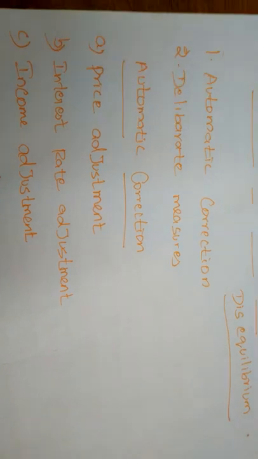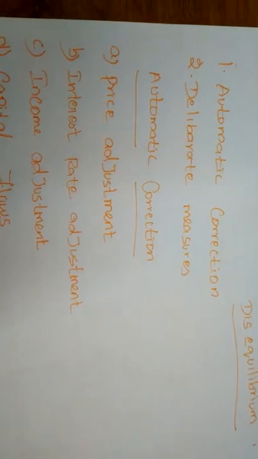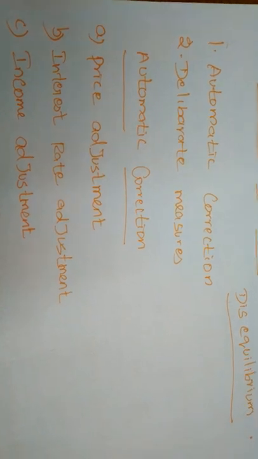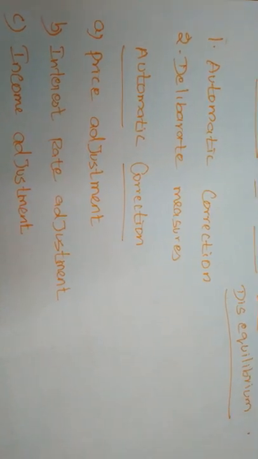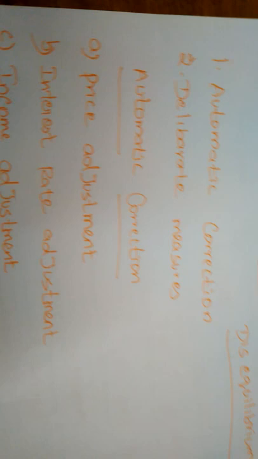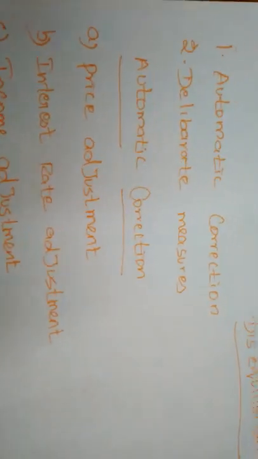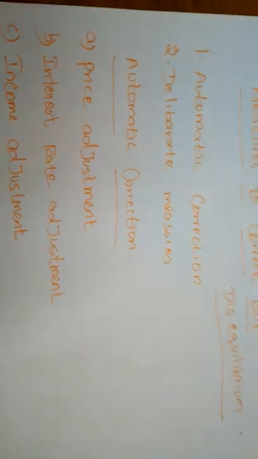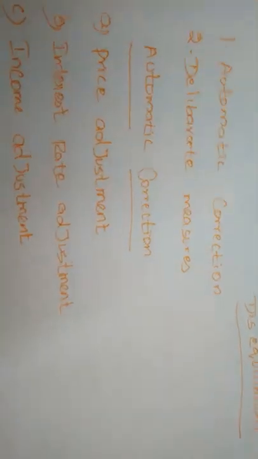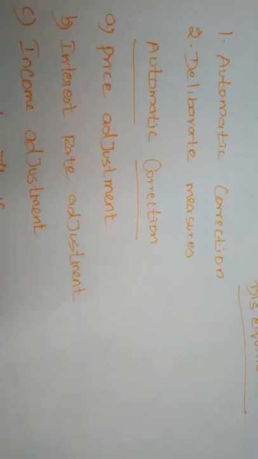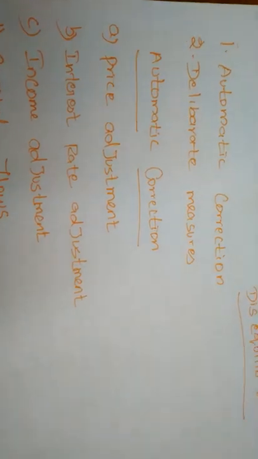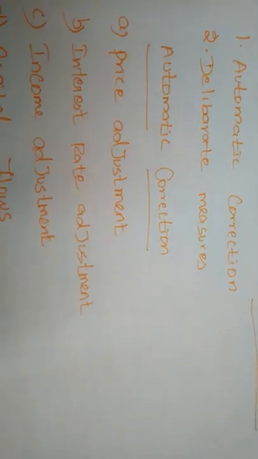Under automatic corrections, if the market forces of demand and supply are allowed to play freely, the equilibrium will be automatically restored in the course of time. We have studied the market forces, demand and supply. If demand and supply are allowed to act freely, automatically these market forces will bring about equilibrium.